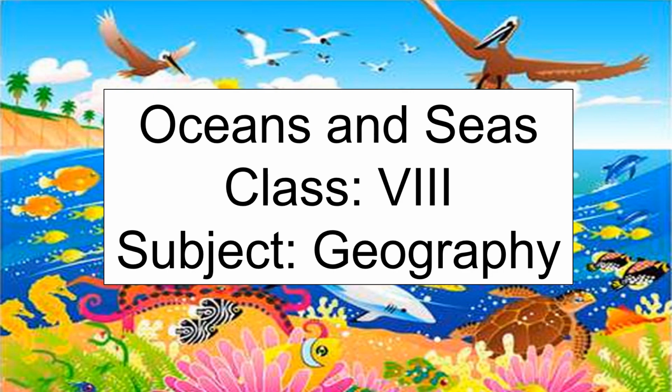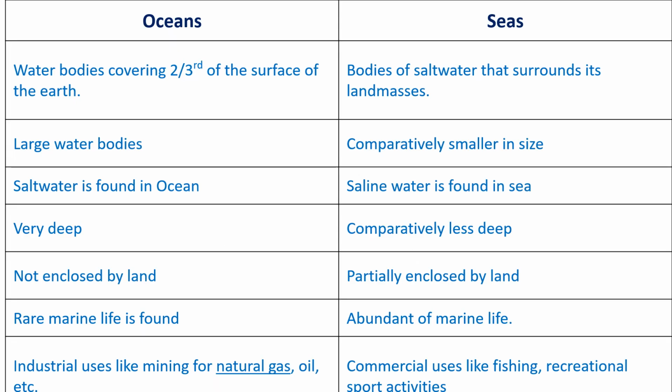Let's start our topic. First of all, you have to learn about the difference between oceans and seas. Oceans are larger bodies of salty water and they are covering two-thirds of the surface of the earth, almost 70 to 75%, while seas cover 20 to 25%. Oceans are large bodies of water, while seas are comparatively small in size.